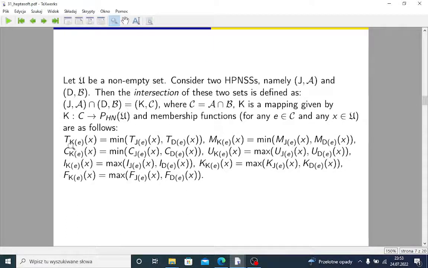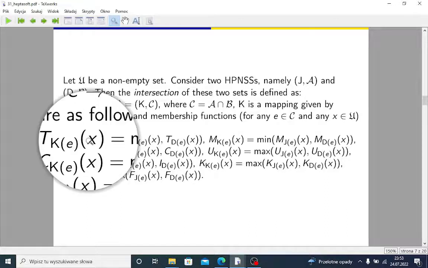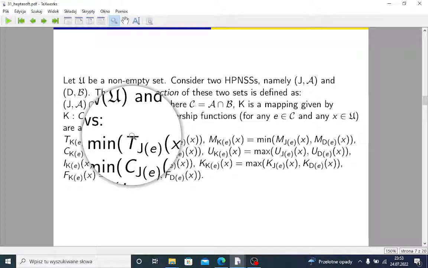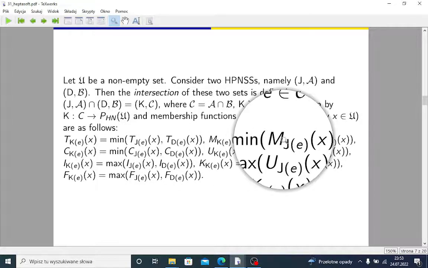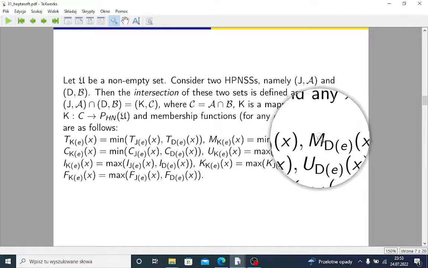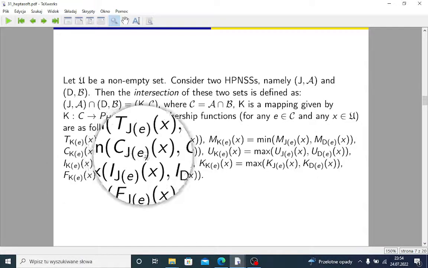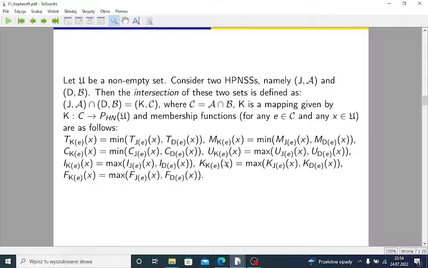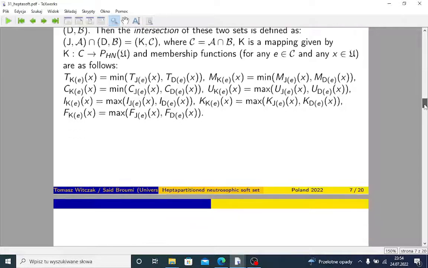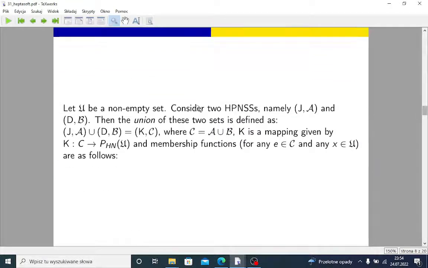In case of intersection, as you can read, in case of truth we are interested in the minimum of the truth from J and the truth from D, minimum of relative truth, minimum of contradiction, but maximum of unknown, of ignorance, of relative falsity, and of absolute falsity. Of course, you may change these definitions if you need something different for your applications.